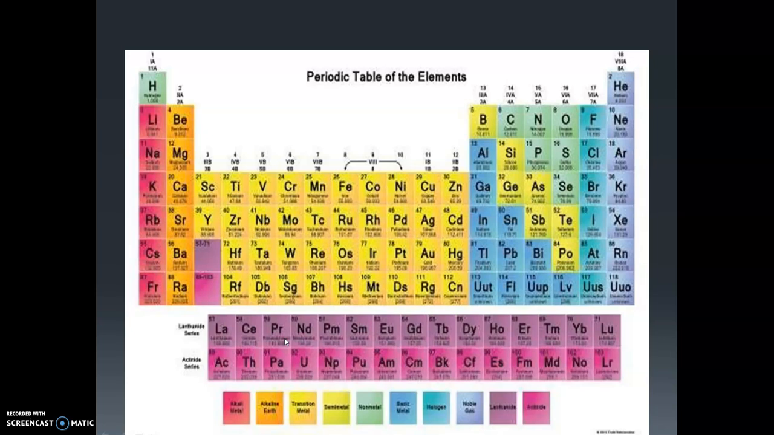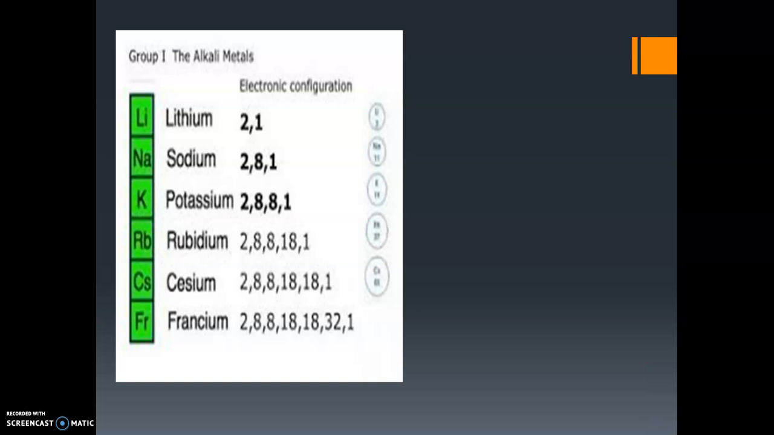Then why did he put elements where he did? What is the basis of arranging elements in a group? How can we put some elements in the same group? For example, the first group elements: lithium, sodium, potassium, rubidium, cesium, francium. One of the reasons for arranging elements in the same group is their electronic configuration. Electronic configuration is the distribution of electrons in shells. And if we check the first group elements, we know the atomic number.